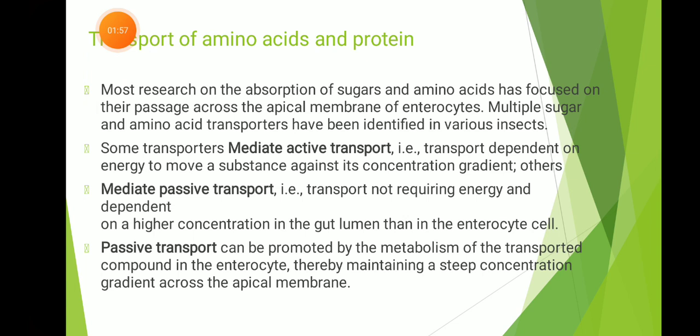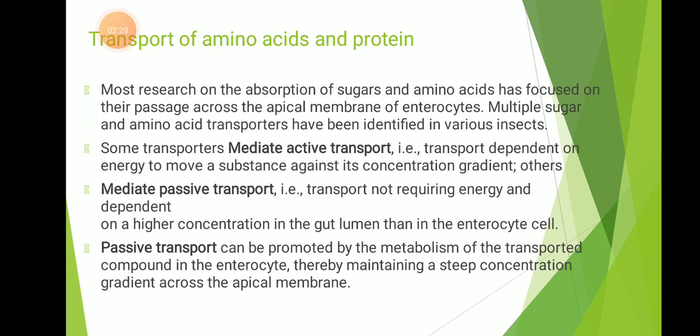Next is the transport of amino acids and protein. Most research on the absorption of sugar and amino acids has focused on their passage across the apical membrane of enterocytes. Multiple sugar and amino acid transporters have been identified in various insects. Some transporters mediate active transport, for example, transport dependent on energy to move a substance against its concentration gradient.